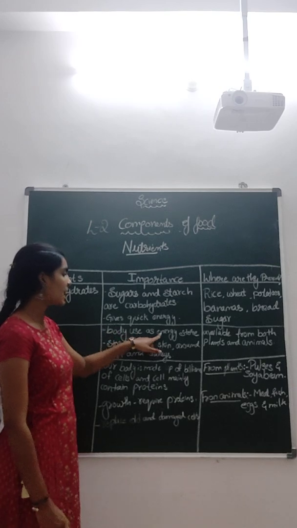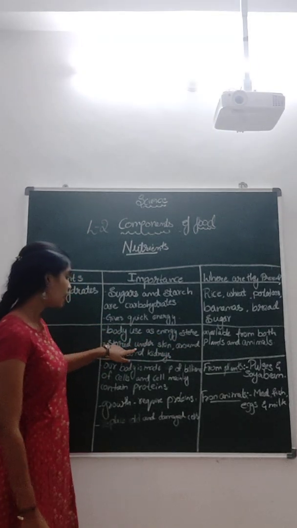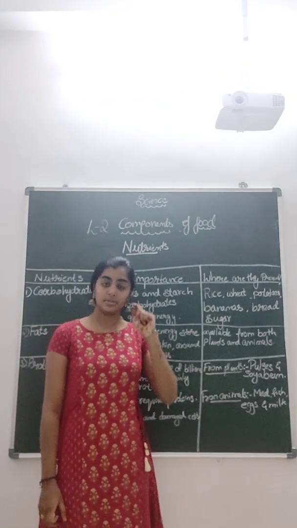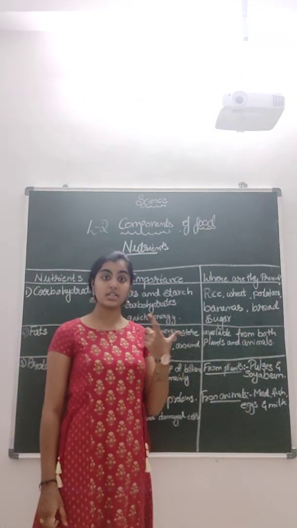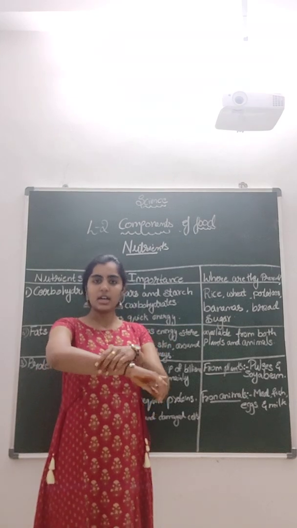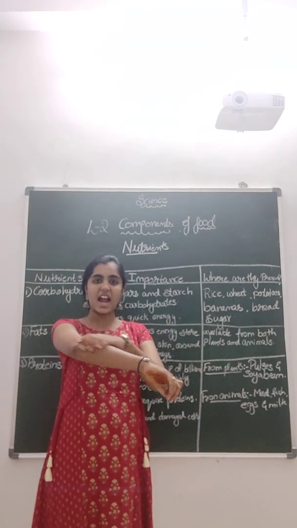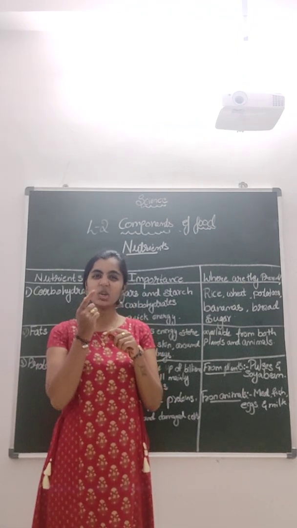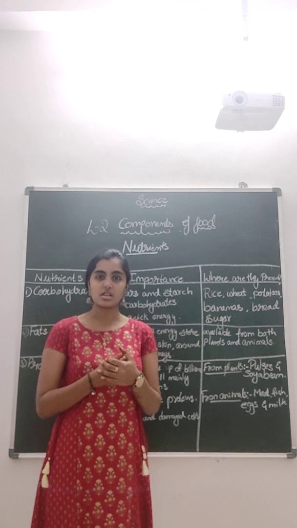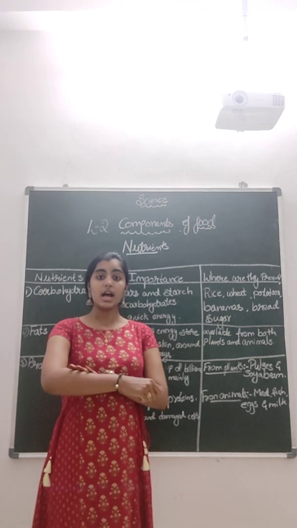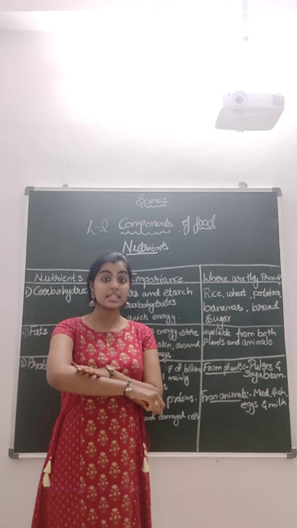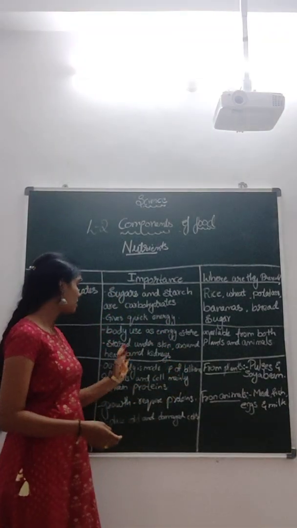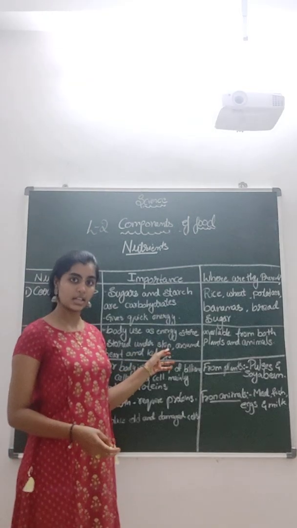So, the body uses it as an energy store. This is stored under the skin, around the heart and kidneys. See now, if you don't have fat, our hands will be as thin as a stick. You know how thin a stick is, right? We will be that thin. But no. So, fat is stored under our skin. It is also stored around our heart as well as near our kidneys.